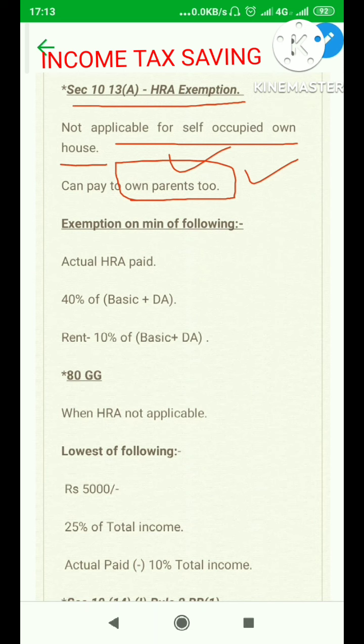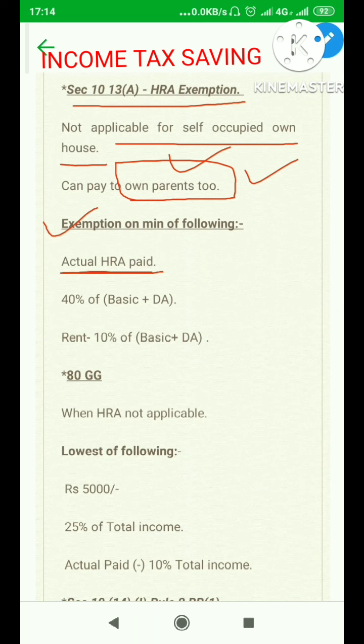Now what are the limitations of HRA exemption? There are certain caveats to it. HRA exemption is authorized to you subject to the minimum of these three. What are the least of these three? The first is the actual HRA. You should take a paper and a pen and write down what is the actual HRA you received.